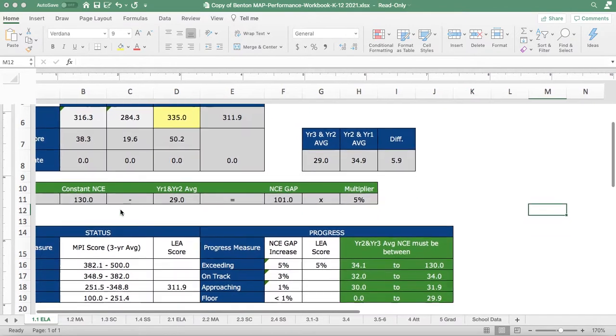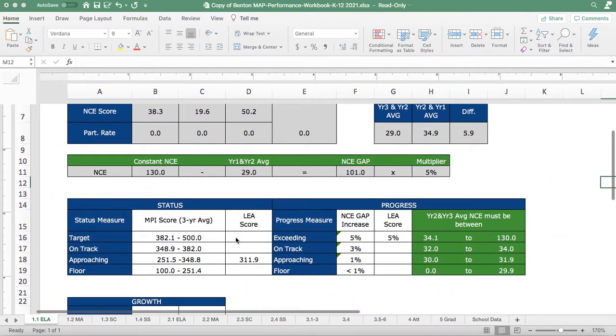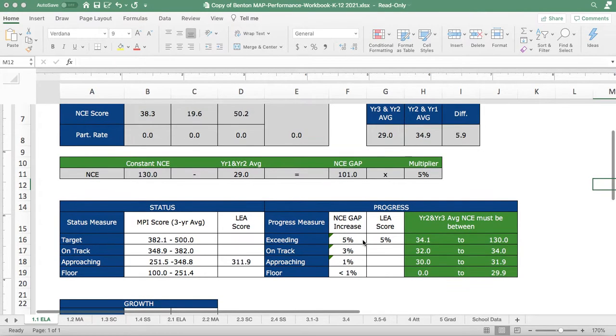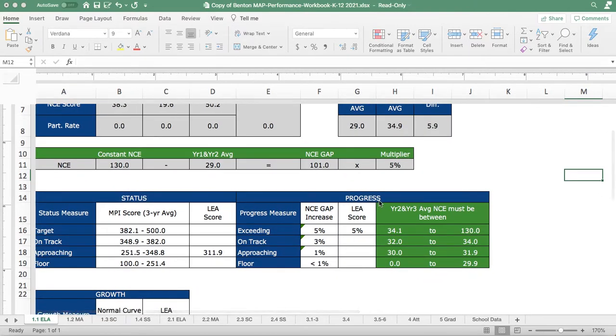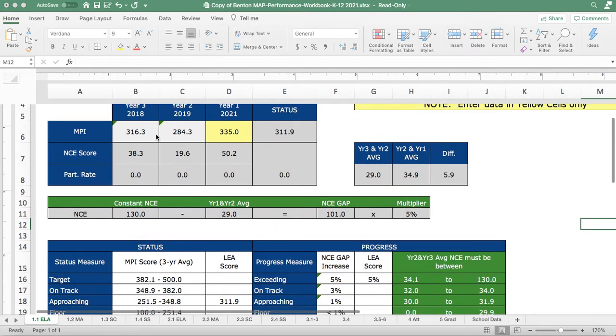And the status is going to be in these different ranges, and it will determine what your status measure is on your APR summary report. In addition to that, you'll also get progress. And progress is tied to this 3-year rolling average because it monitors whether or not MPIs are increasing, at what percent, and if they're not increasing.